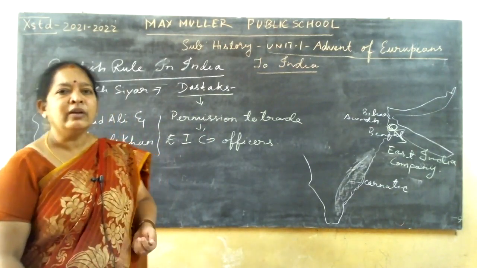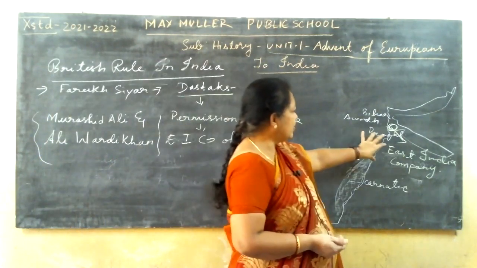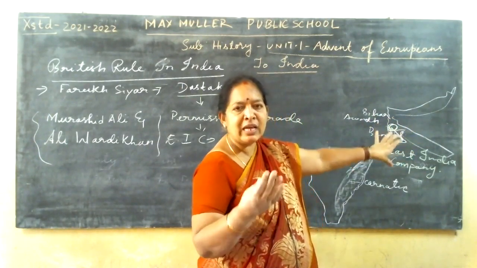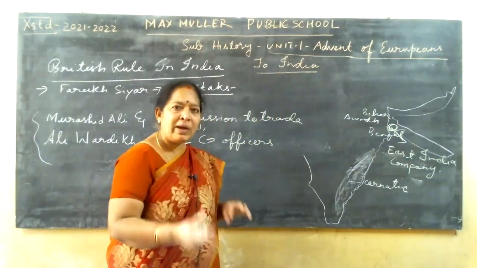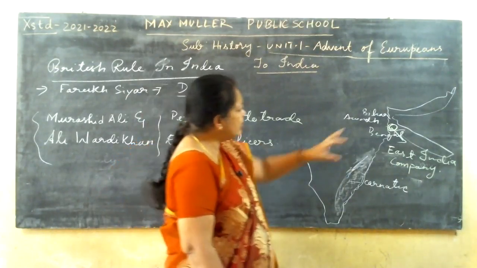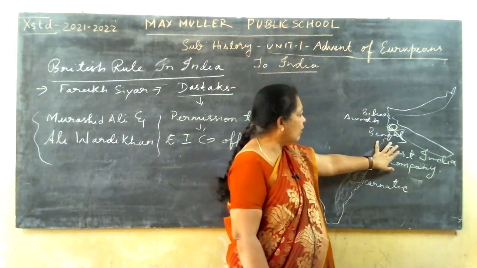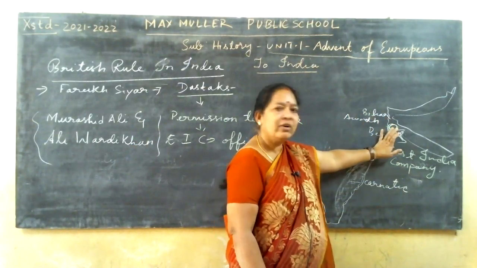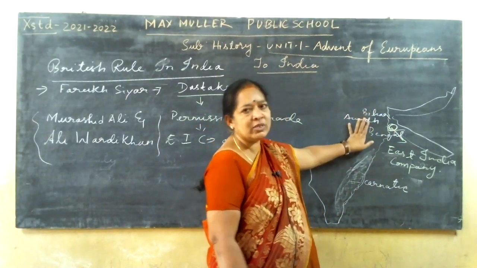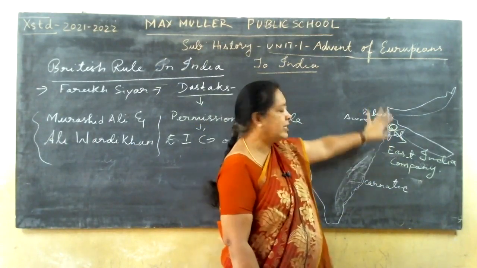So what happened? Now, two battles took place here when they started opposing. Here two battles took place, which were the Battle of Plassey and the Battle of Buxar. With these two battles, what happened? Battle is nothing but the fighting, okay, war. With these two wars, what happened? The whole of Bihar, Awadh, and Bengal, that is the eastern side of India, came under the control of the Britishers. In both the wars, we were defeated, and later on, the Britishers had control over this part.